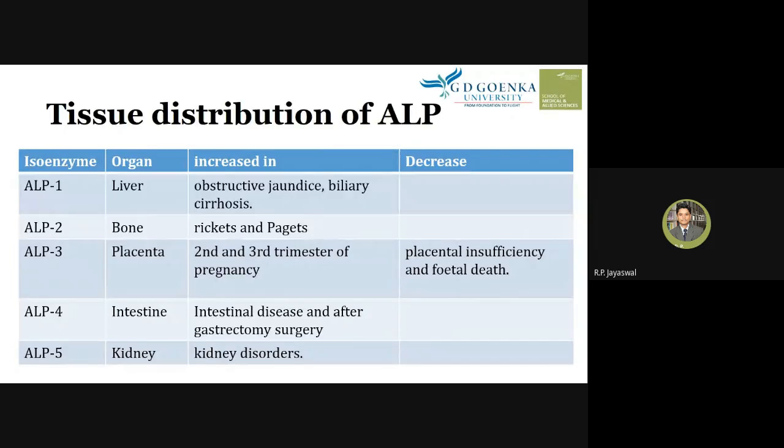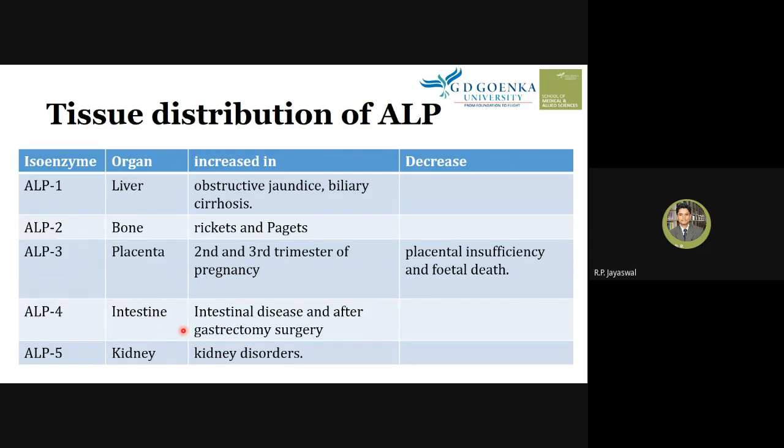Alkaline phosphatase 3 is increased in the second and third trimester of pregnancy, whereas it can also be decreased when there is placental insufficiency or fetal death. If there is placental insufficiency, the placenta is defective and unable to supply nutrients and blood to the fetus, or if there is a death of the fetus, in such conditions alkaline phosphatase 3 will decrease. But it tends to increase in the second and third trimester of pregnancy.